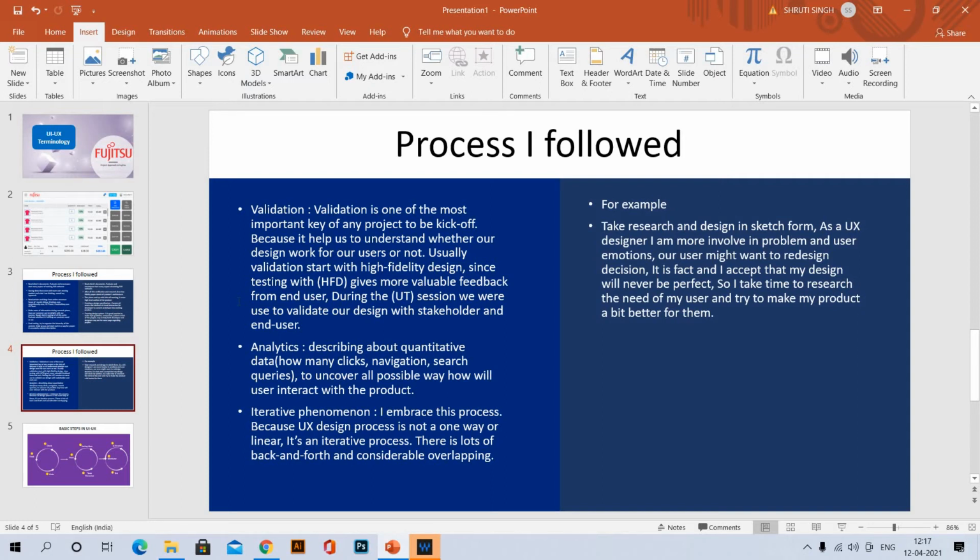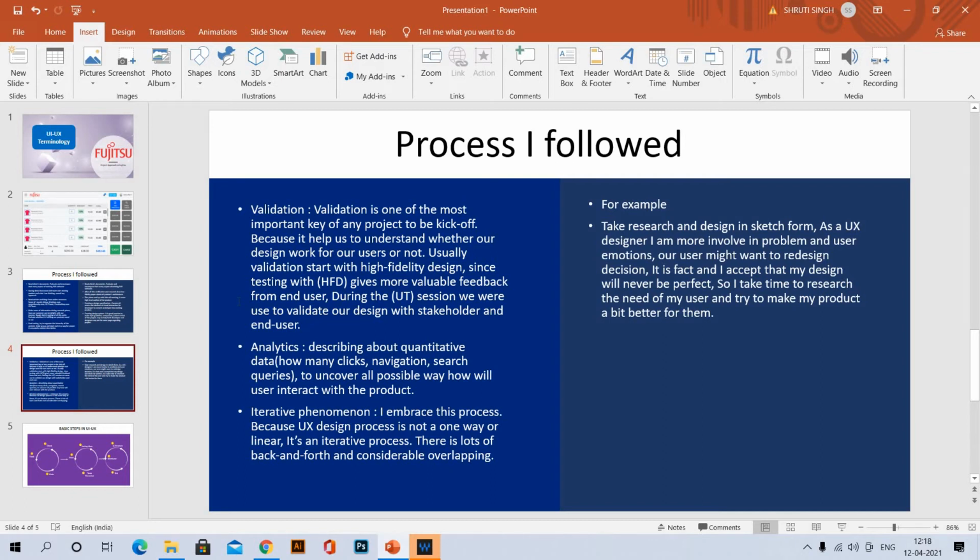Usually validation starts with high fidelity designs. Why I have mentioned HFD here is because in the UI UX profile, people more often use a short form for every long term. As I already know, I use these short forms very often.